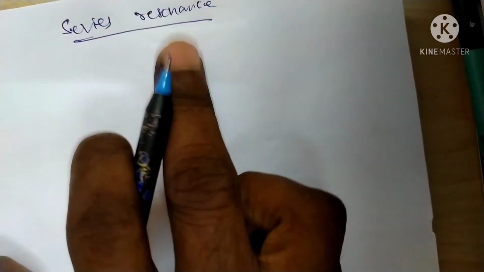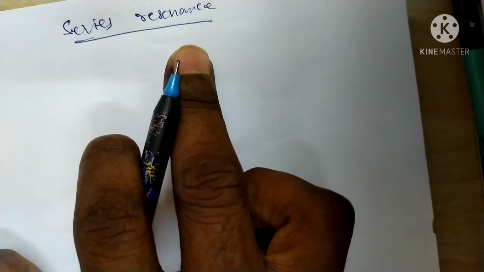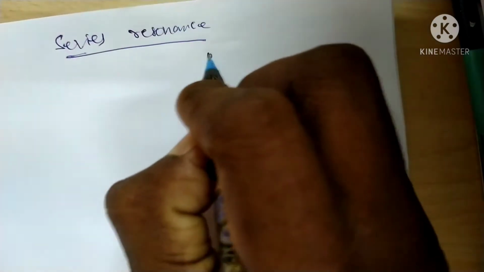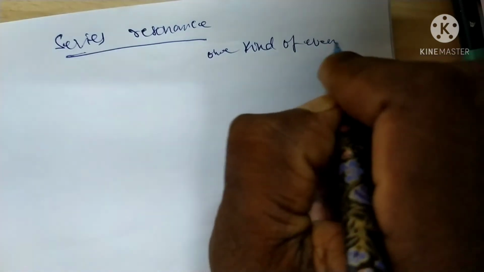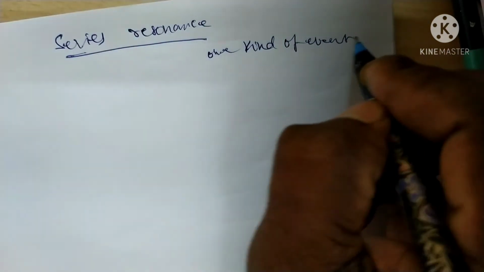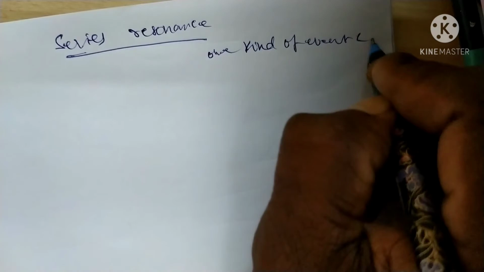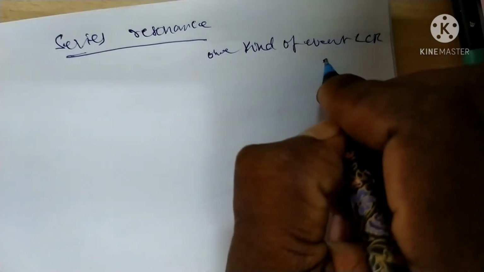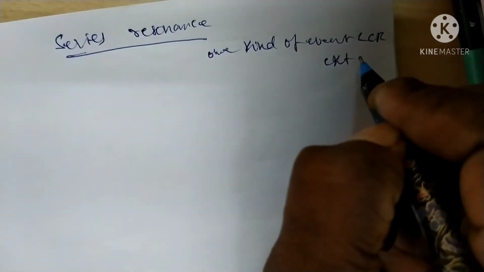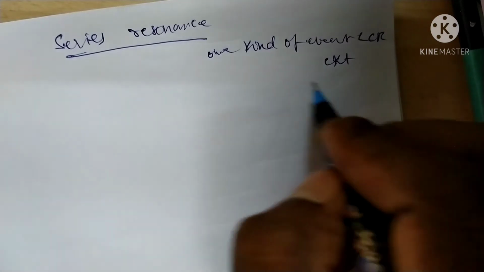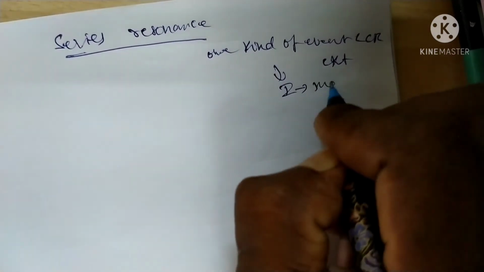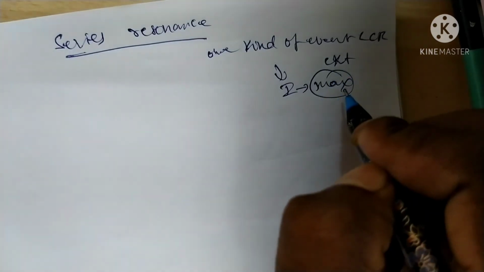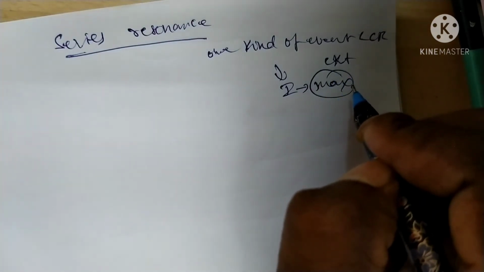Series resonance is a kind of event in the LCR circuit. In this event, the current in the circuit is maximum.